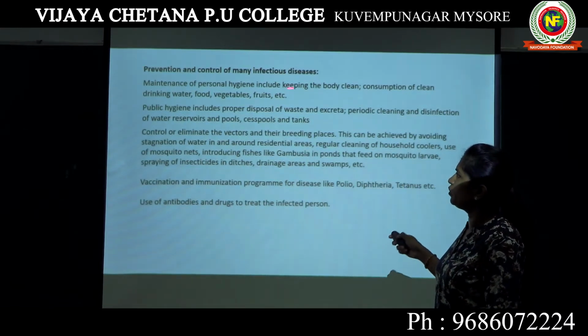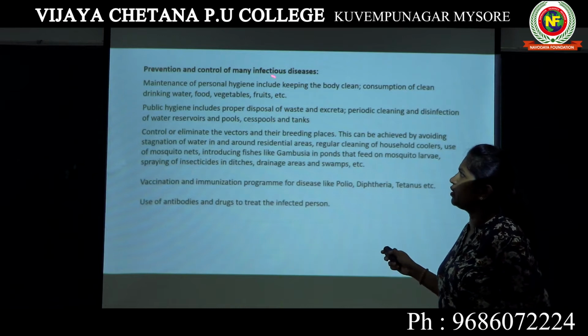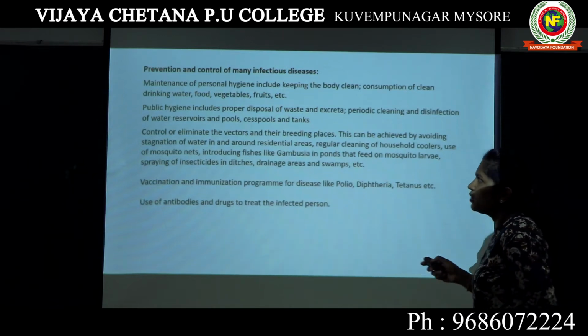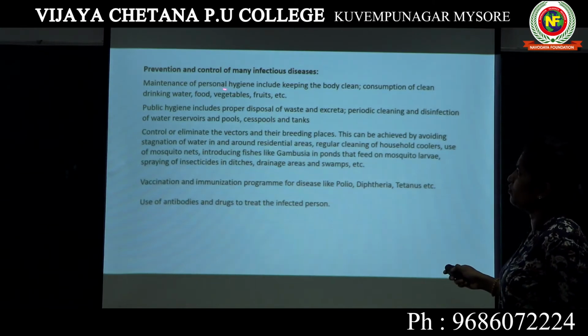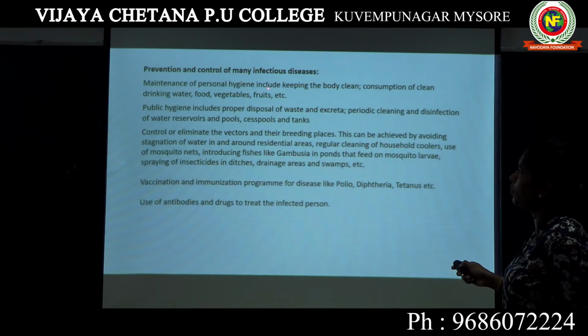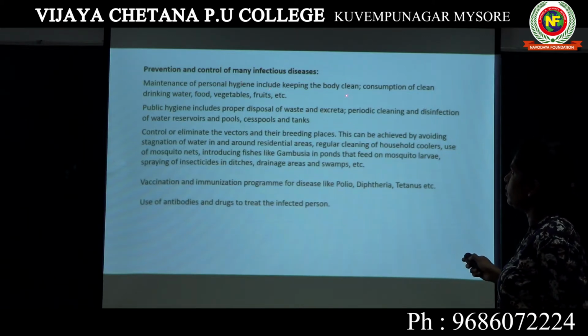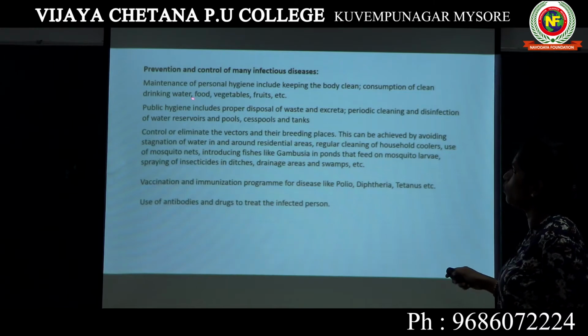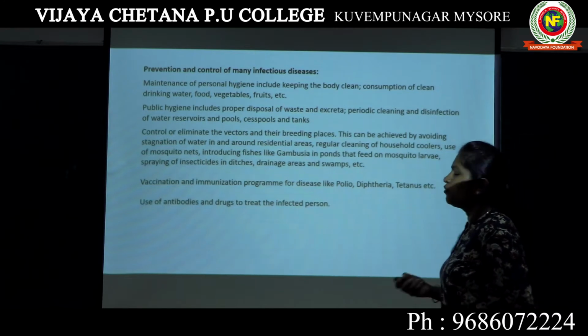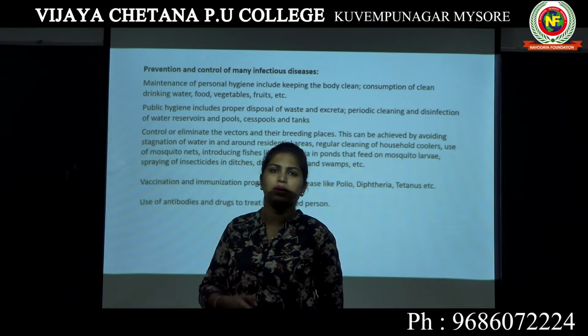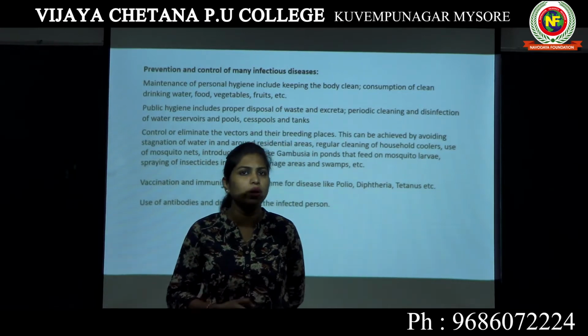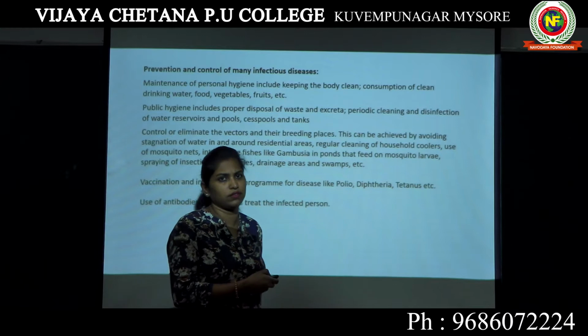Now, if we look into the different steps coming under prevention and control of many infectious diseases, the first one, as we have already discussed in the beginning of the class, is maintenance of personal hygiene, which includes keeping the body clean and consumption of clean drinking water, food, vegetables, fruits, etc. If we maintain personal hygiene, we can avoid most of the infectious diseases.